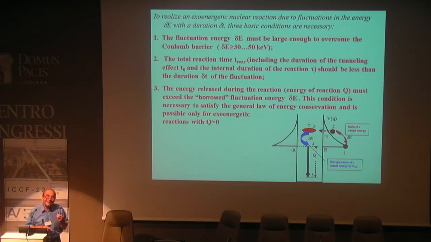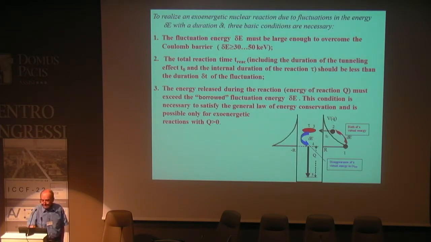But there is another condition. What condition? To realize the exoenergetic nuclear reaction, due to fluctuation energy, we need information about the fluctuation of energy and the duration of such fluctuation. It's a principal difference from standard nuclear physics, where we have particles with realistic energy that exist for a long time. In this case, we have large fluctuation energy that exists for a very short time.